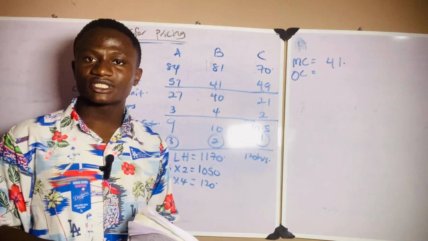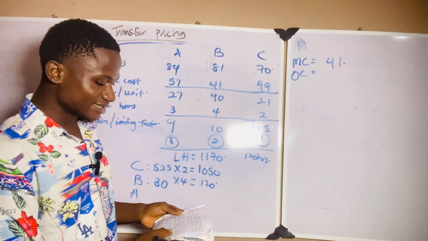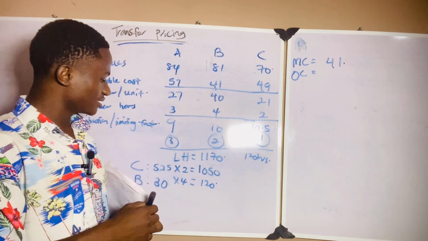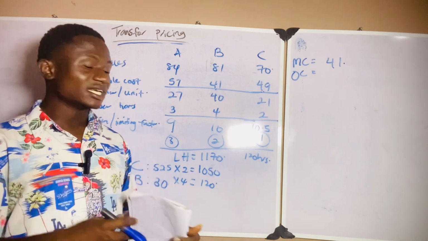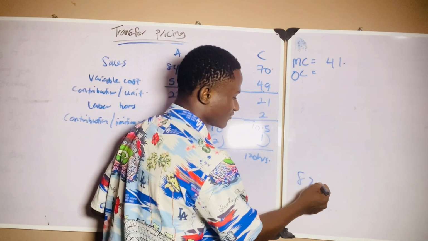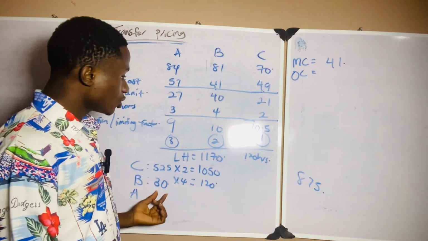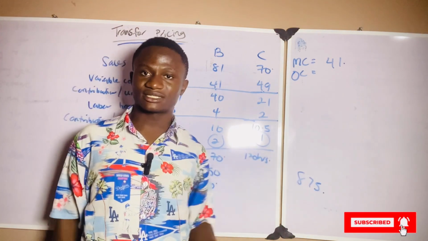Then what is the opportunity cost? The external market demand for product B is 875 maximum sales in units. So external demand for product B is 875, and I only produce 30. Definitely, I can sell all these 30 to the external market.